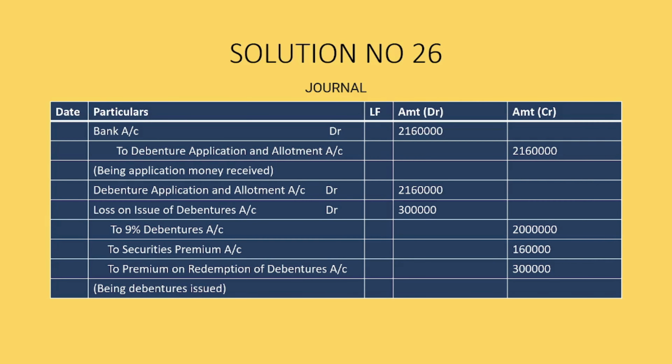Now, the solution for the sum, the bank account debit 21,60,000 to debenture application and allotment account 21,60,000. Next is debenture application and allotment account debit 21,60,000, loss on issue of debenture 3 lakhs, to 9% debenture account 20 lakhs, to securities premium 1,60,000, to premium on redemption of debenture 3 lakhs.